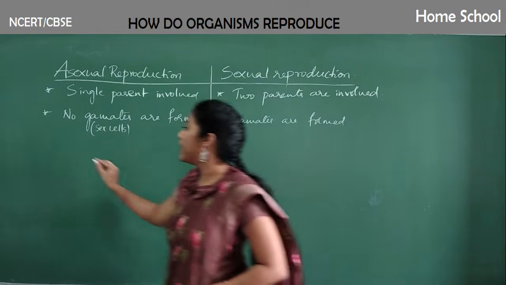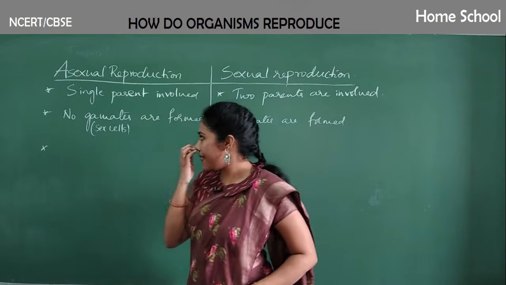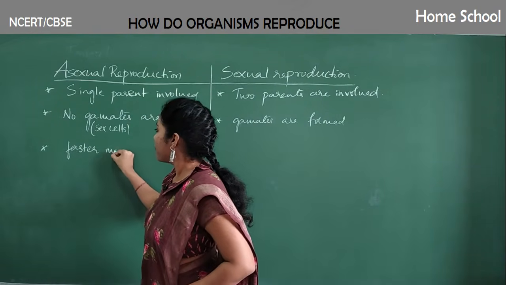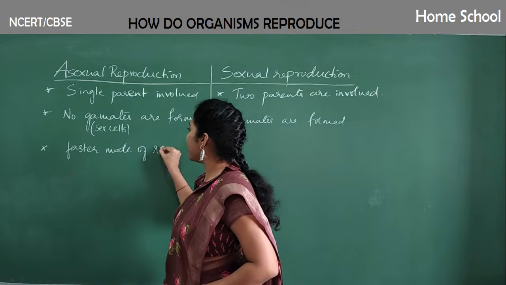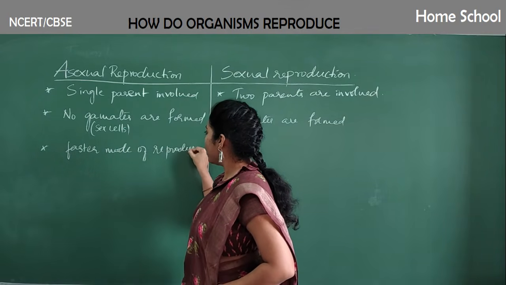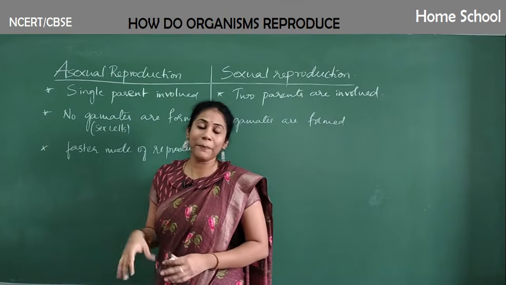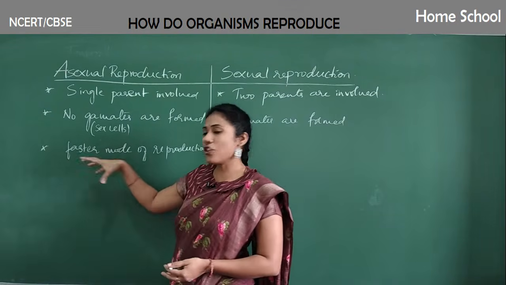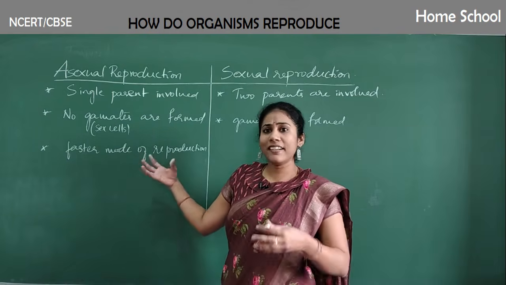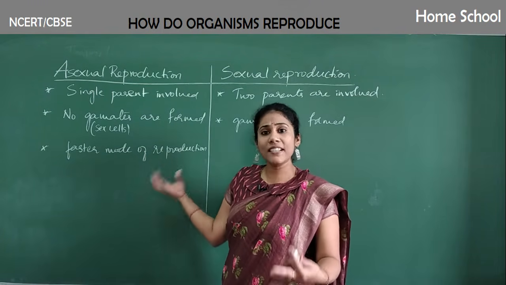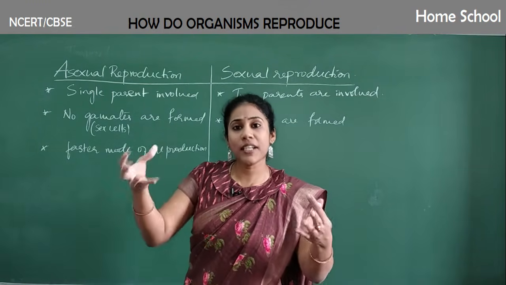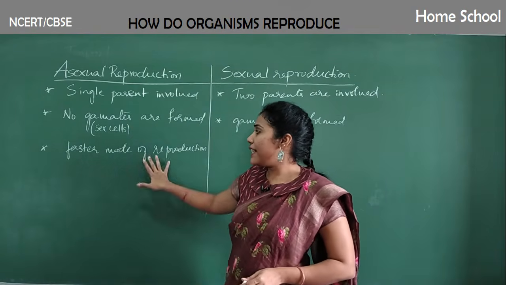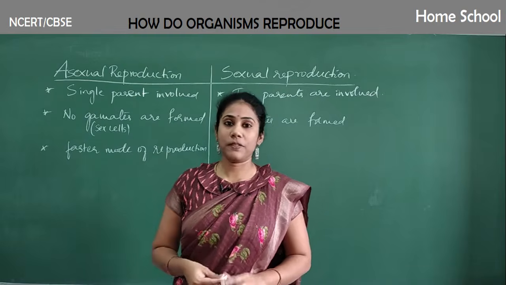Clear? And the third point of difference is that asexual reproduction is a faster mode of reproduction. Reproduction occurs very fast, maybe within a few minutes. A particular cell goes on dividing on its own, and new cells or new organisms are produced in a few minutes or seconds. So that's the reason we call this kind of reproduction a faster mode of reproduction.